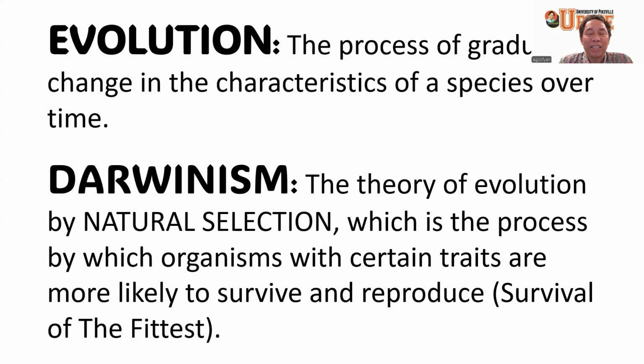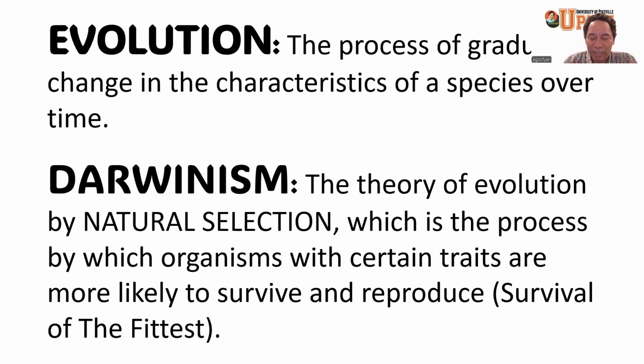So natural selection is the process in nature that will select the group of animals that adapt to the natural conditions; they are more likely to be the ones that stay, thrive and exist in that natural environment. So this is what we call Darwinism, which is the process of evolution caused by natural selection.